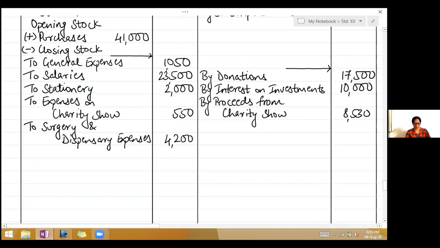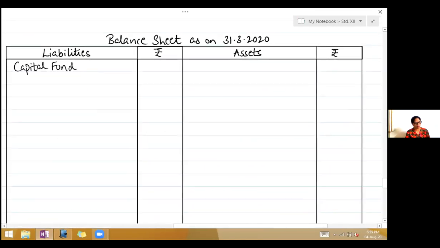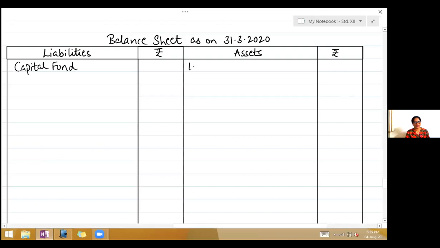Equipments, all these were expenses. Now equipments is an asset. Now we have equipments there. So write on the asset side equipments. And what is given on the payment side are purchases made during the year. So write add purchases 10,000.